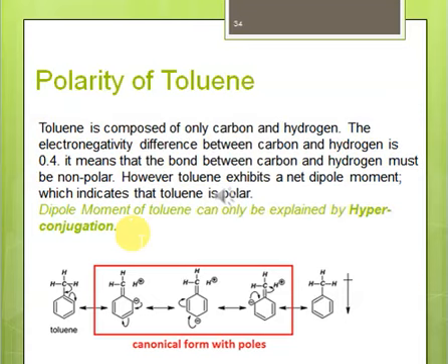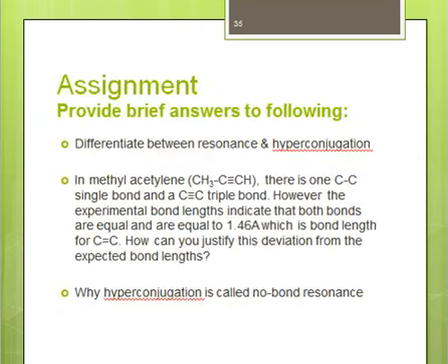So hyperconjugation clearly explains the polarity, in that in hyperconjugation we have delocalization of the sigma bond. As a result of this delocalization, we have a hydrogen which is positively charged and a carbon which is negatively charged, right? So you can see the different canonical forms, and all of these canonical forms are having charges, right? Charges mean that they are having poles, meaning toluene is polar, right? So it's only hyperconjugation that can explain why toluene has a dipole moment. So these are the effects of hyperconjugation.